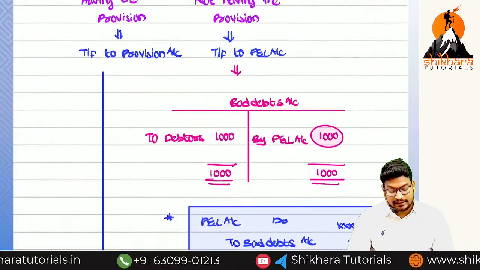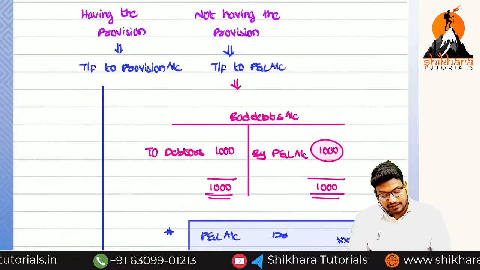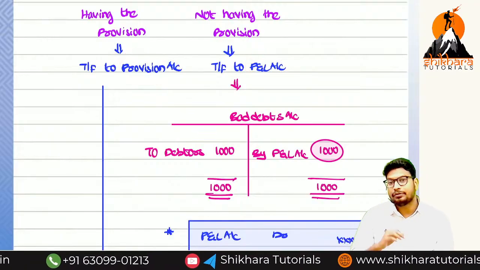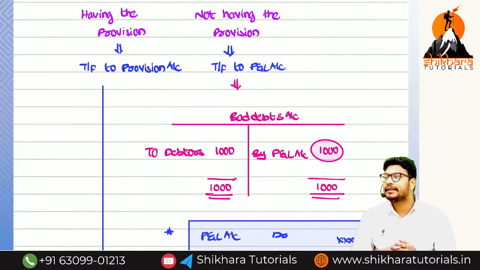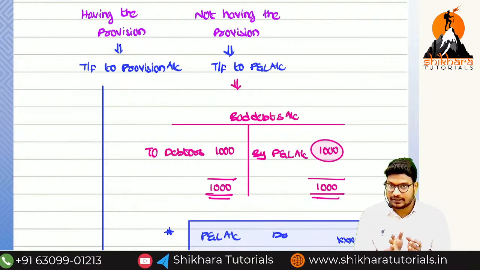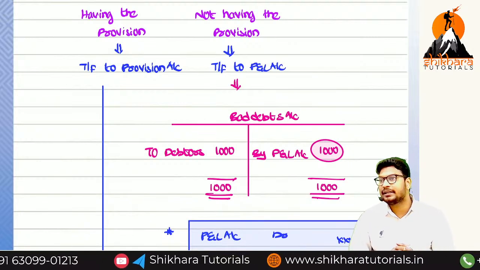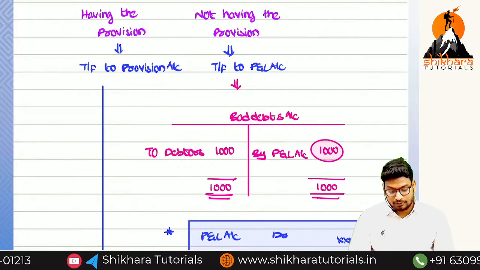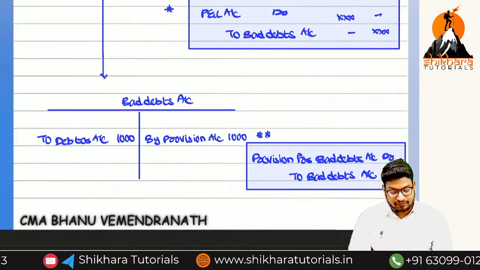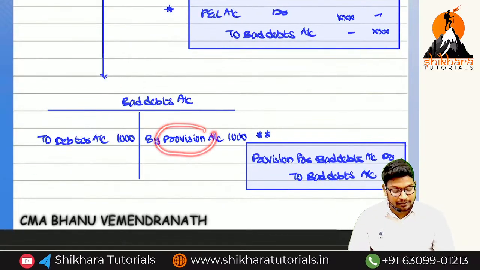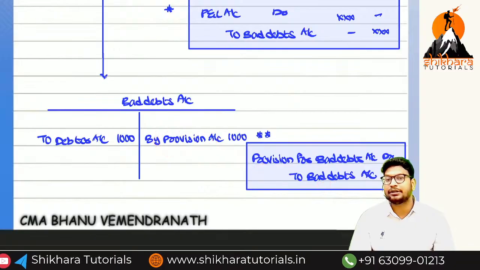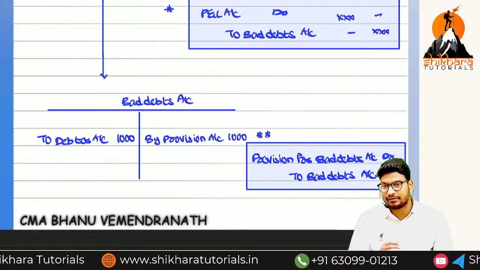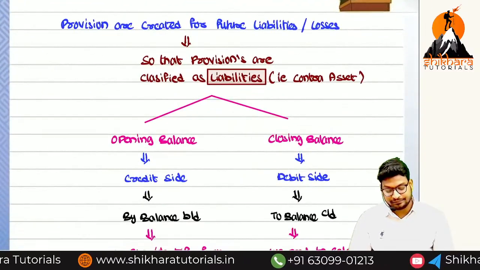So next, then after, in the case of having the provision, should we transfer to the P&L account or to the provision account? We should transfer to the provision account, because already we have decreased the profits with the name of provision. So once again if you transfer to the P&L account, the effect would be double time or single time? Double time. Okay? So that is the reason the account we transfer to is the provision account. Now what is the entry? Provision for bad debts account debited to bad debts account. We already saw this in the previous class. That is the reason I am discussing it in a very fast manner.